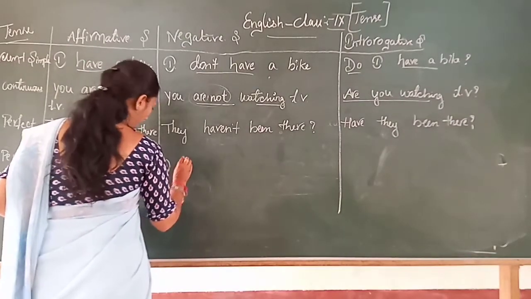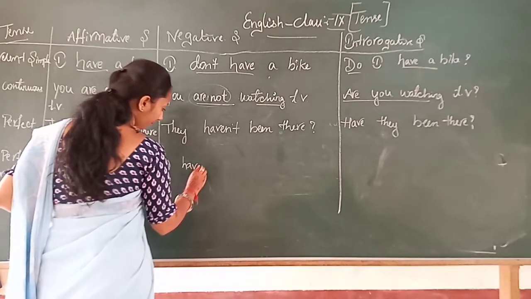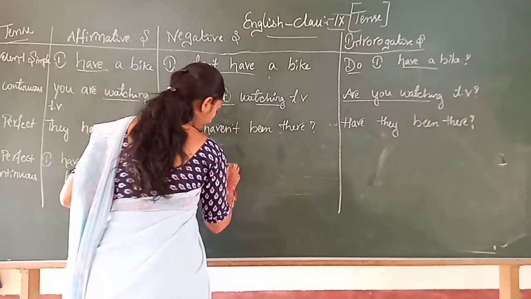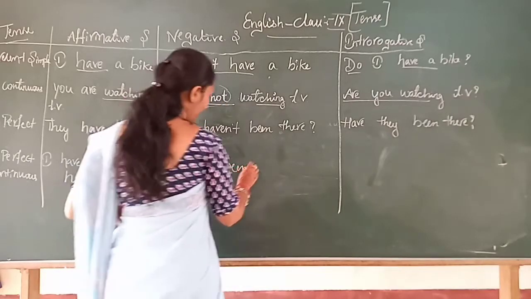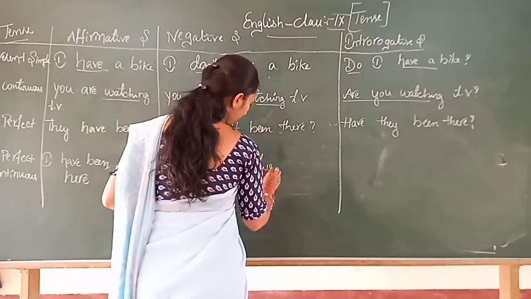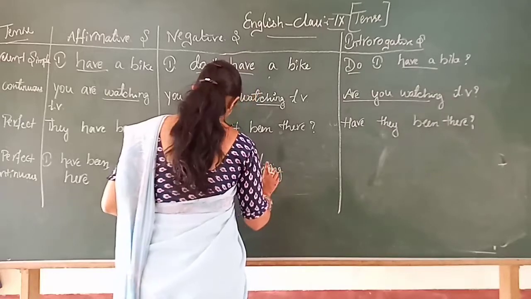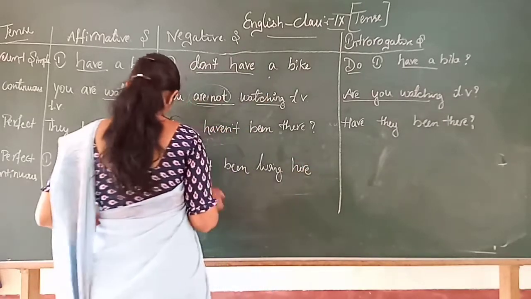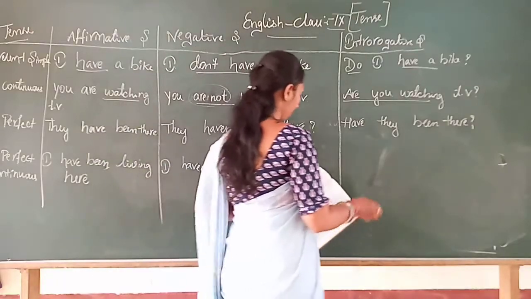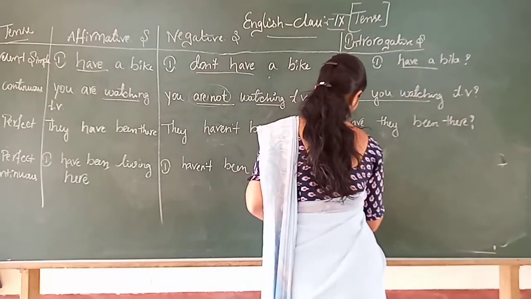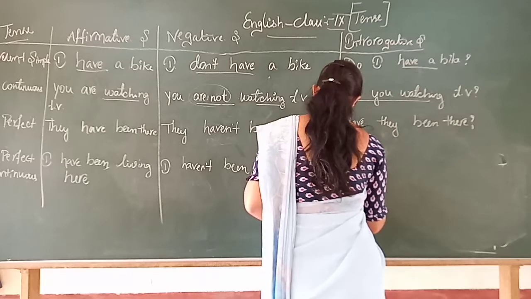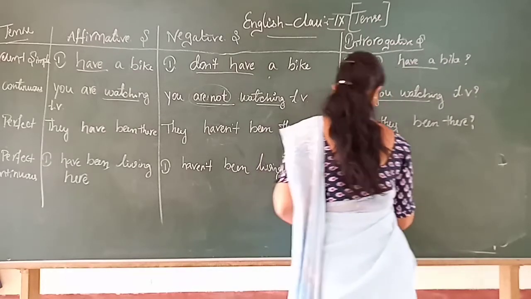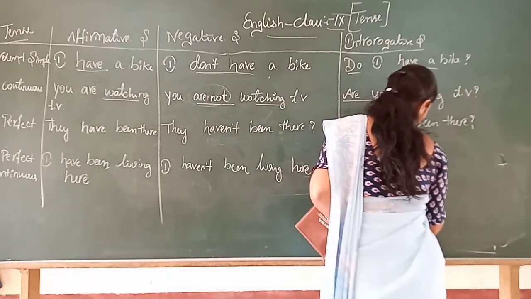I haven't been living here. Have they been living here?